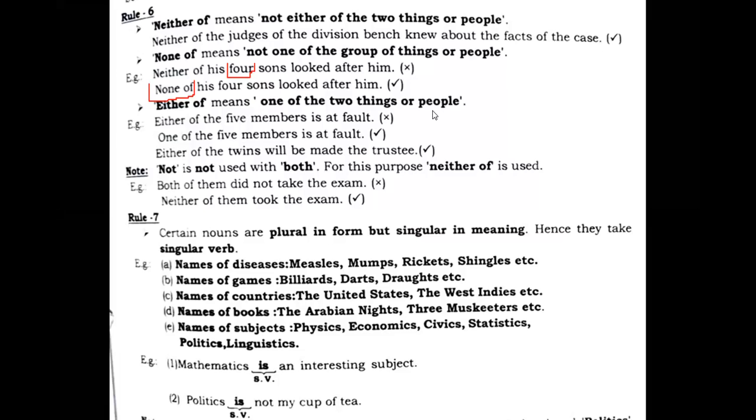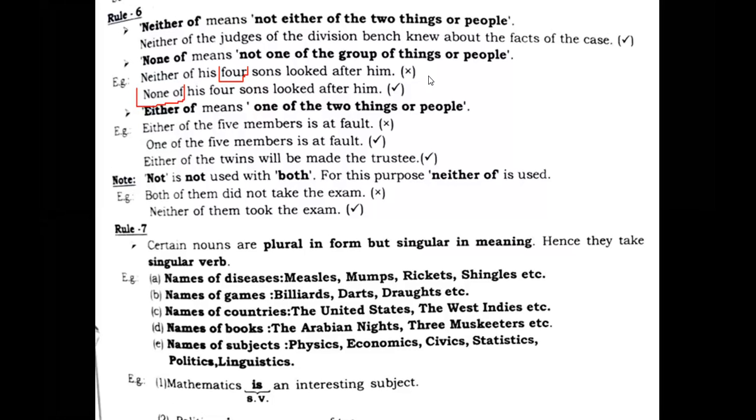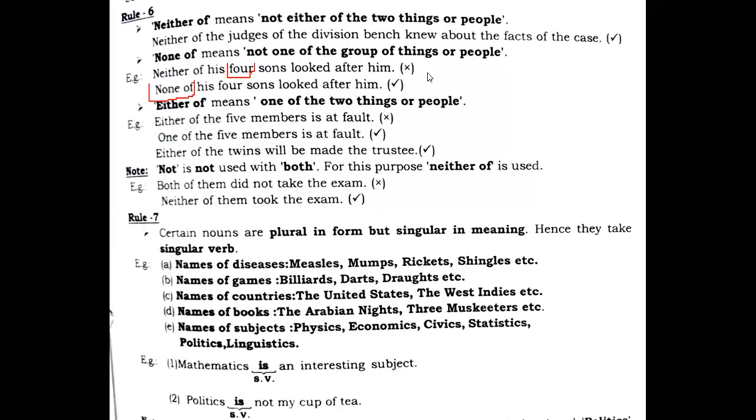And "either of" means one out of two. And if it talks about more than two, there you use "one." As the example is given, "one of the five members is at fault," right? So students, you need to understand these are the points which are helping us to learn the thing.